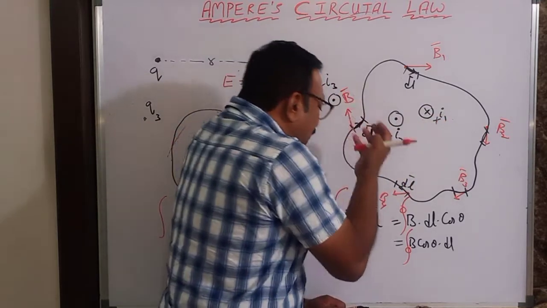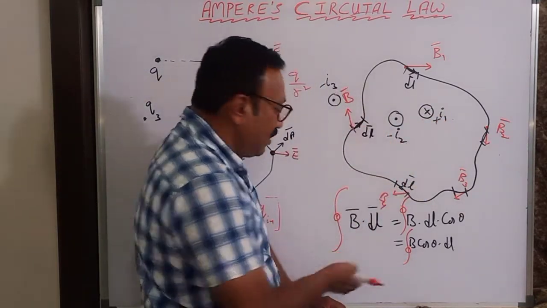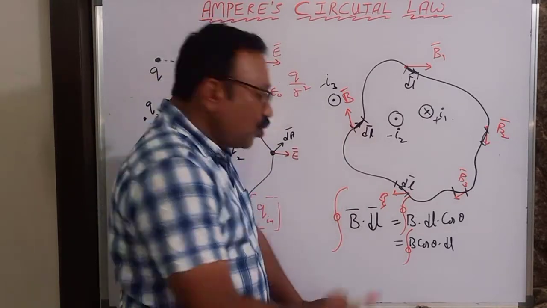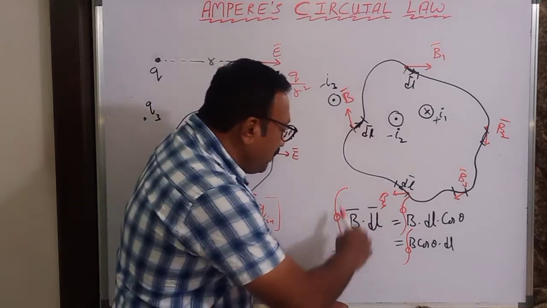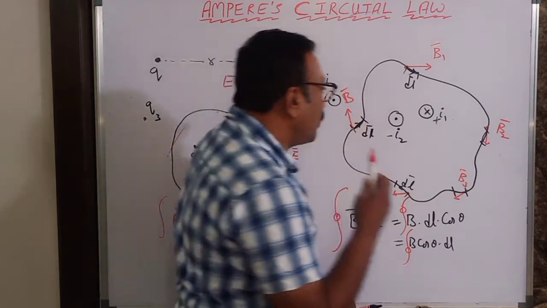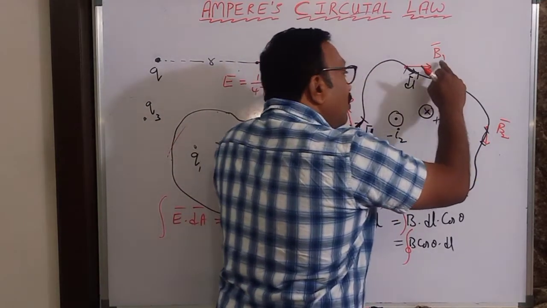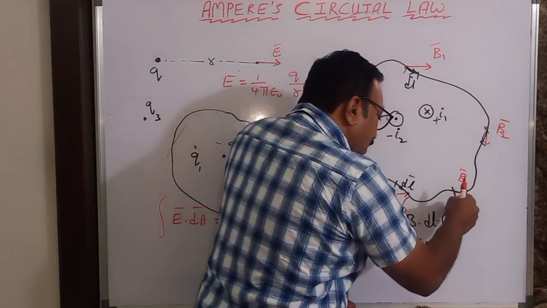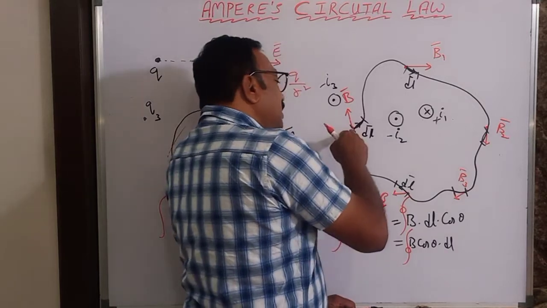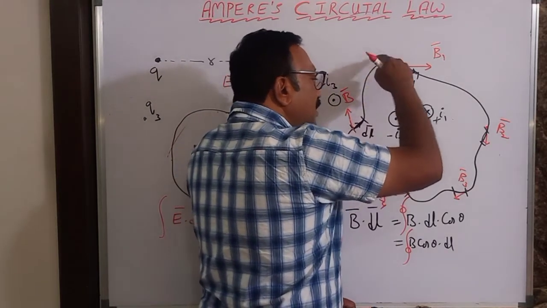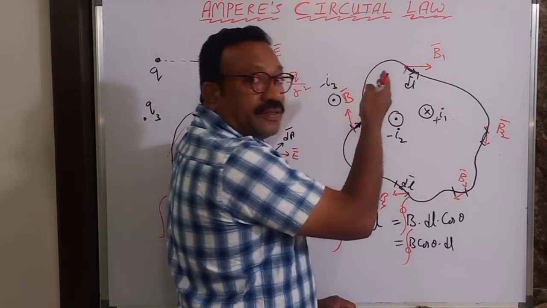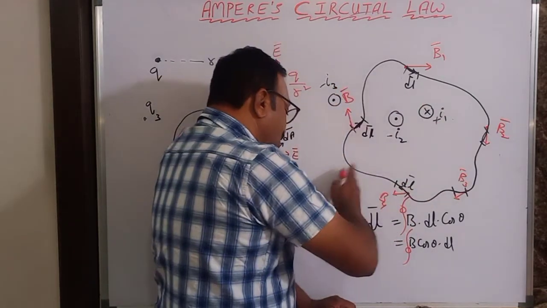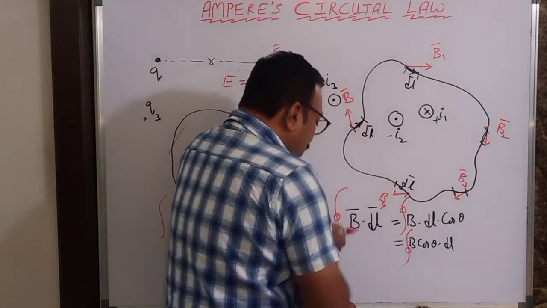Now I am writing a quantity B bar dot dl and putting integration over the curve. So what is this called? Integration means summation. So I have B dot dl here, B dot dl here, and so on. On this curve, summing up all these B dot dl quantities is called integration over the closed curve.